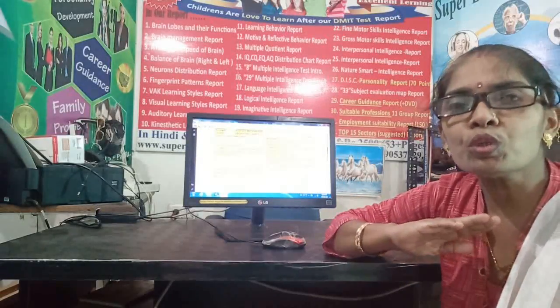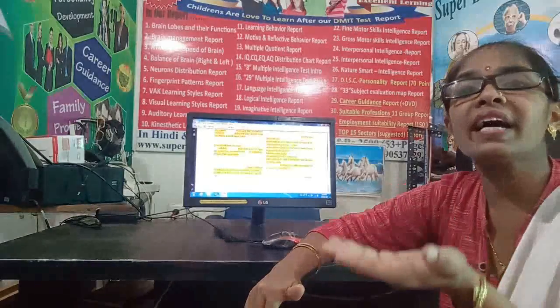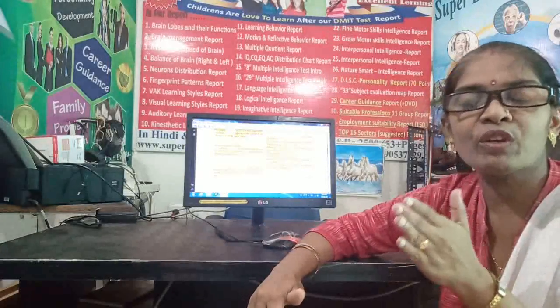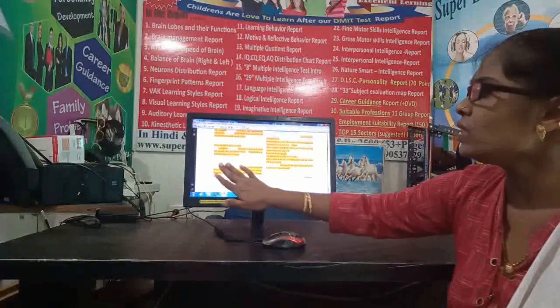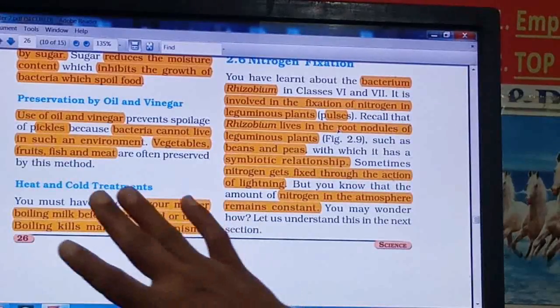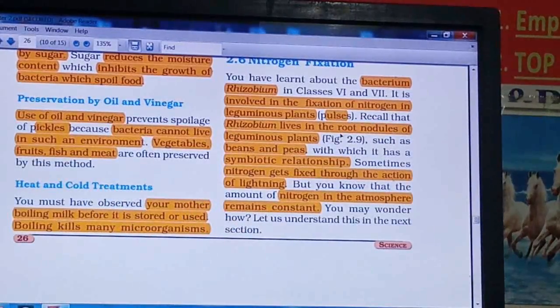So the number of microorganisms required to spoil that food will take more time to reach, and till that extra time our food will be preserved, right? So these two techniques, heat treatment and cold treatment, will preserve our food.